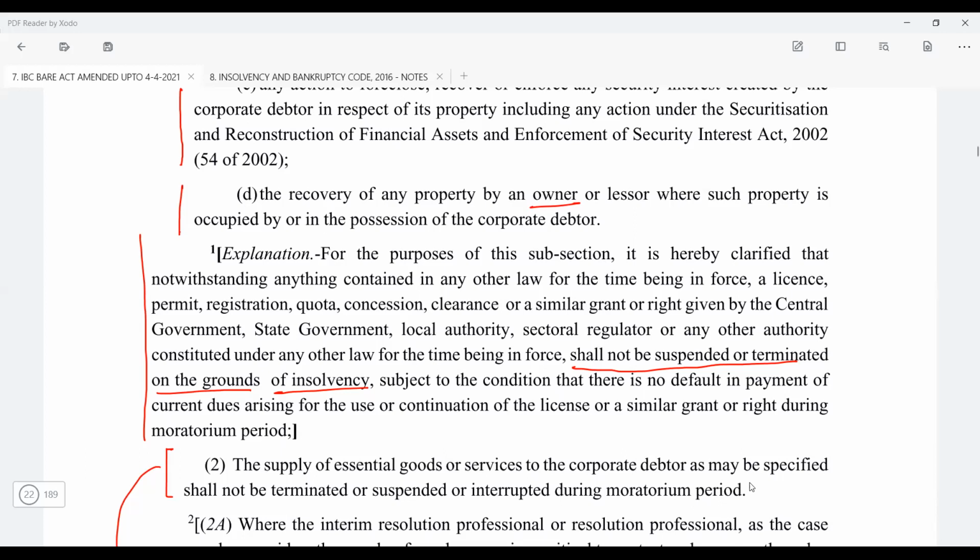Now their telecom license will not get terminated just because a CIRP has been initiated. Secondly, the resolution professional will have to ensure that the payments with respect to those telecom licenses or the spectrum fees, whatever it is, are being paid. Okay. So you need to see these things.